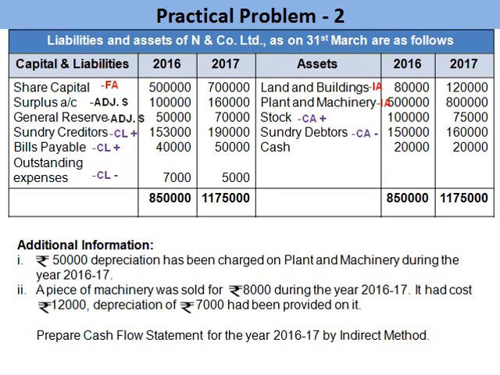5,000 worth machinery was sold for rupees 8,000. So 3,000 rupees profit on sale of machinery, this will be debited in the plant and machinery account, and the same 3,000 rupees will be credited in adjusted surplus account. So now we have to prepare cash flow statement for the year 2016-17 by indirect method.